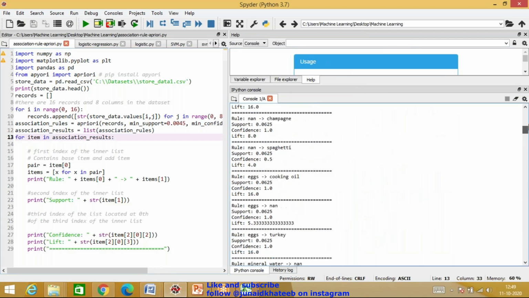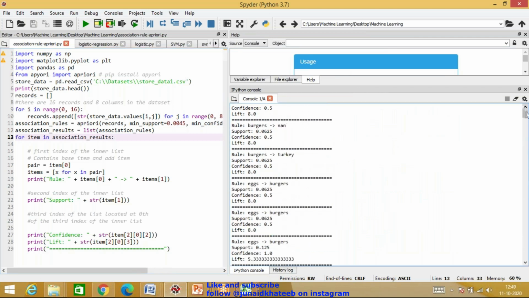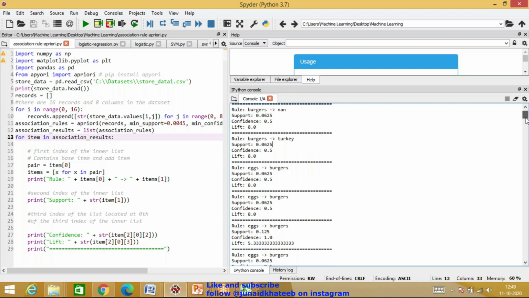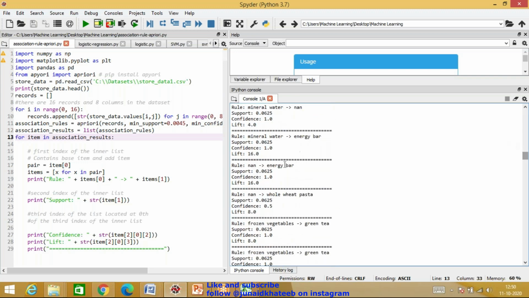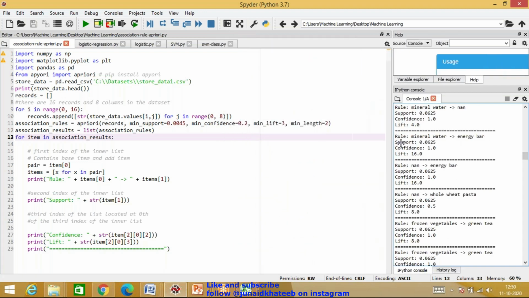It'll be able to display only whatever the buffer can hold, but there are many more entries for every combination, right? For every combination, say burgers and turkey, or maybe eggs and burgers, what is the support, what is the confidence, and what is the lift? That is what is calculated over here. Now observe this. How is this going to happen?